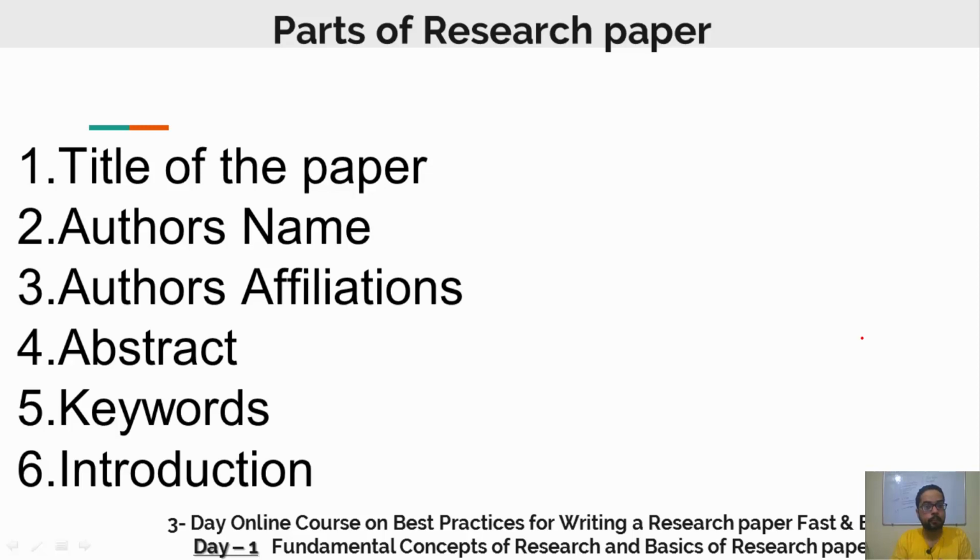All of these things have to be told to the readers in this abstract. Then come the keywords. Keywords are some specific words that help your paper to be found in the various databases. If you have used right and useful keywords, then your paper can be found very easily.